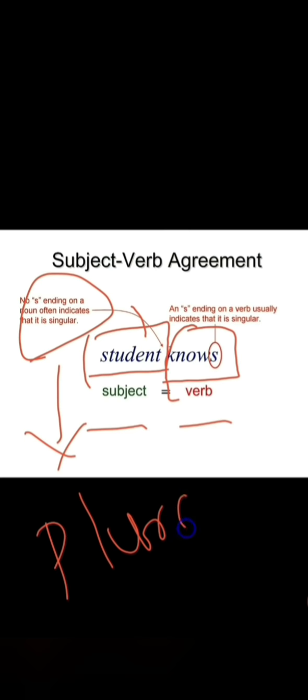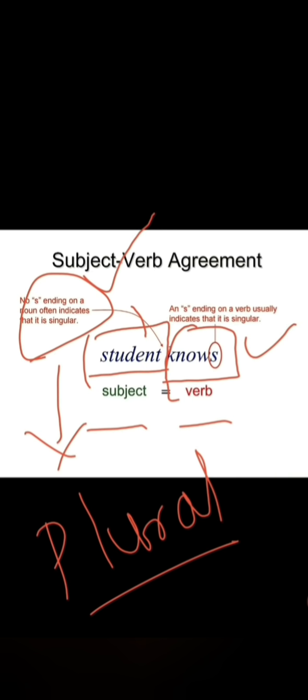See here, no s ending on a noun often indicates that it is singular. If there is students, it indicates what? It indicates plural, right or no? But here there is no s. So in such cases, the given noun or pronoun indicates a singular subject, right or no?